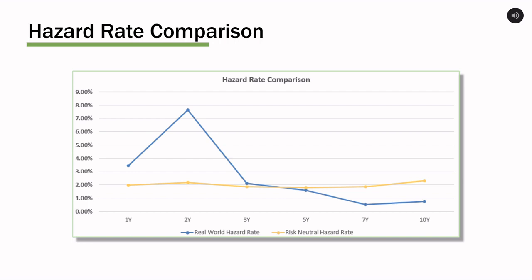This chart is a representation of the comparison between real-world hazard rates and risk-neutral hazard rates, just to give the audience an idea of how those probabilities of default can differ between different terms.